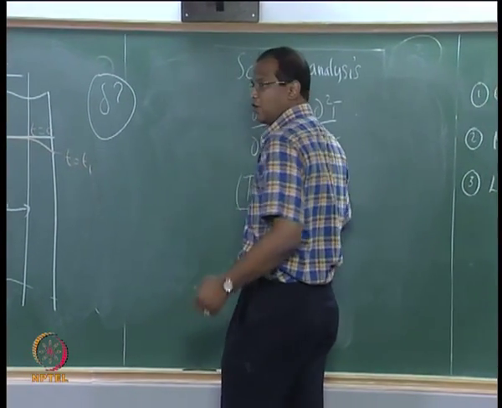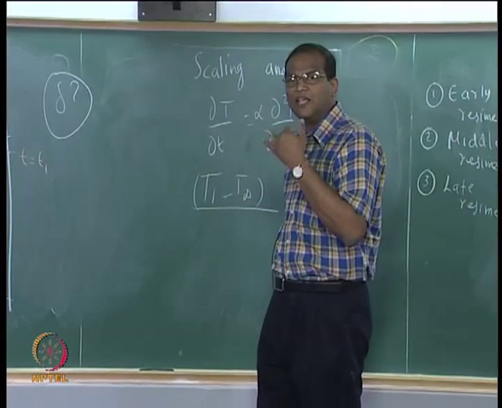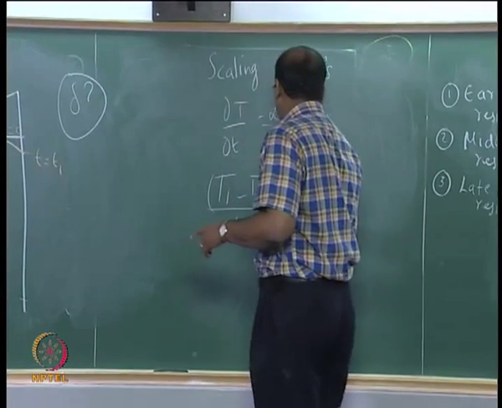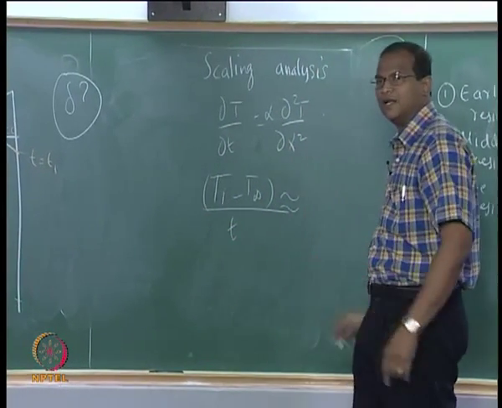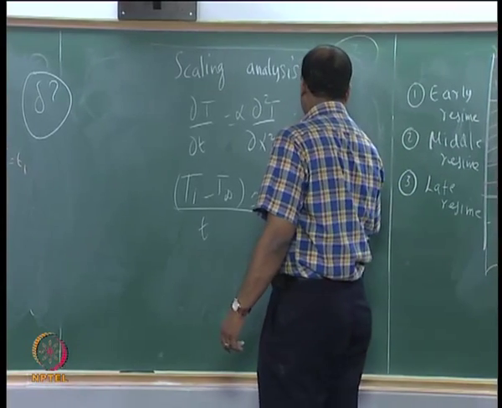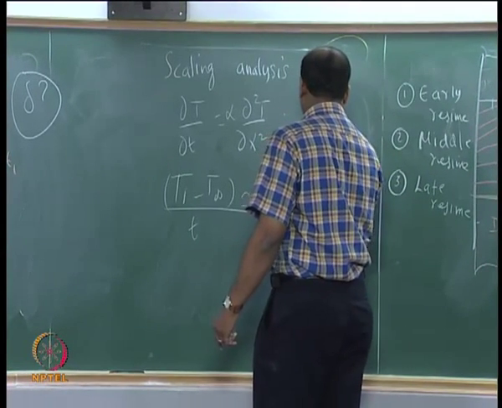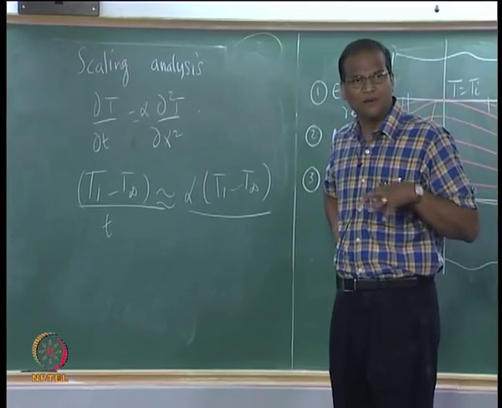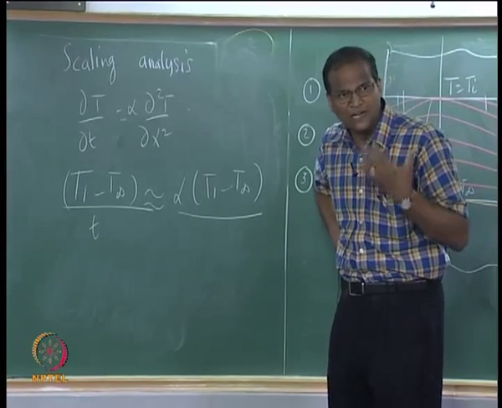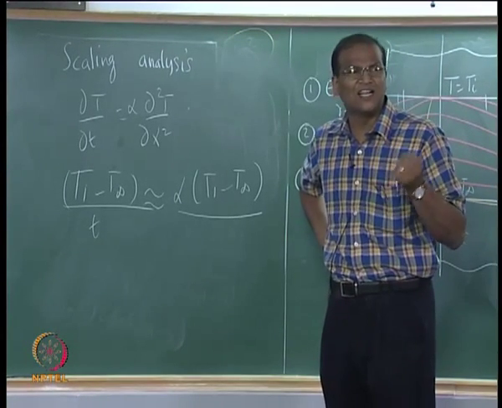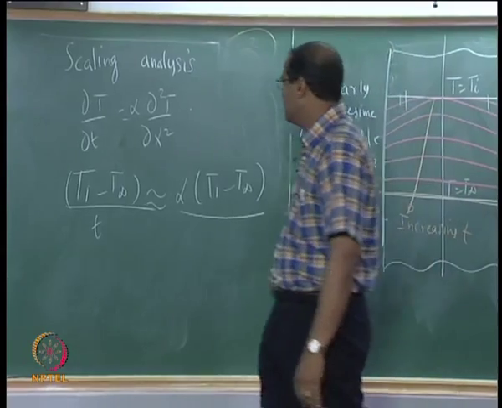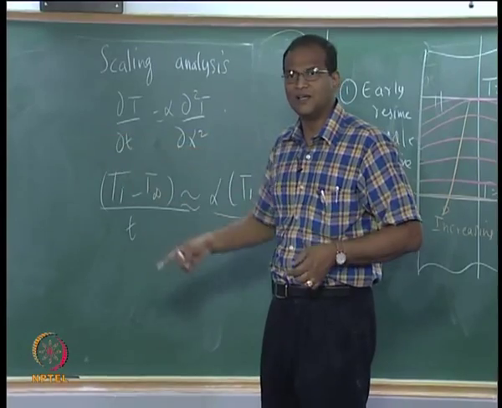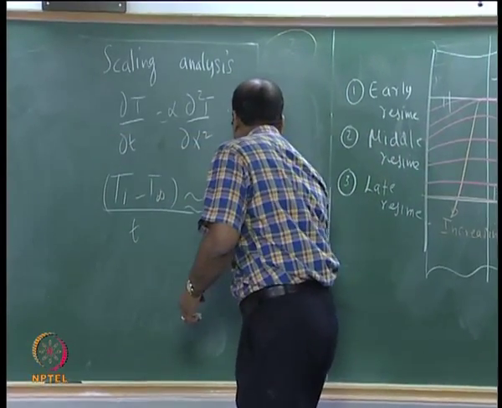Let us say we are talking about a time T compared to time T equal to 0, therefore delta T is T minus 0, it is T, right. Now I am doing an approximate this thing, therefore I will put approximately goes equals alpha. So in scaling analysis I am trying to replace the governing equation by an approximate relationship which does not involve the derivative terms, so that I get a quick understanding of the various terms involved. Okay. Delta x, now what is the delta x is the length scale, what is the length scale now for the penetration? Delta square, is that okay?